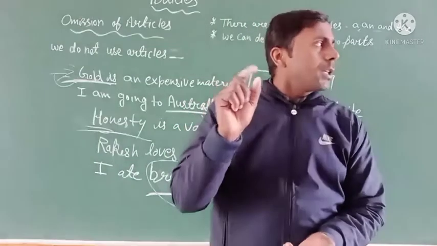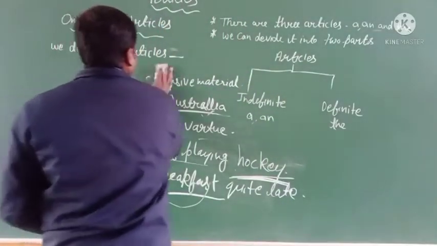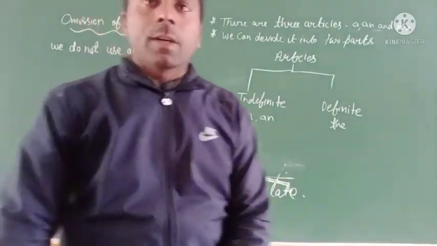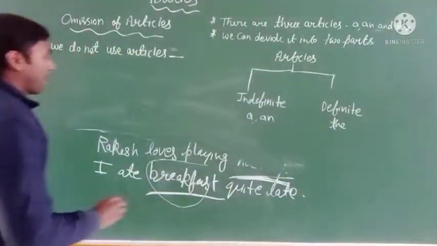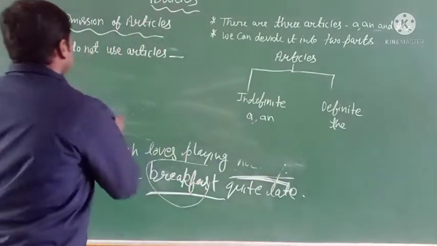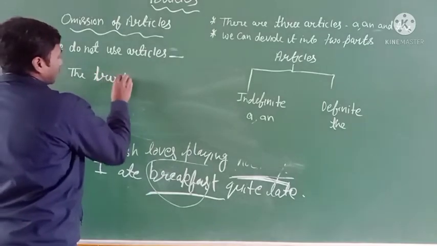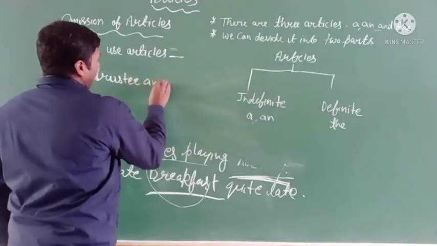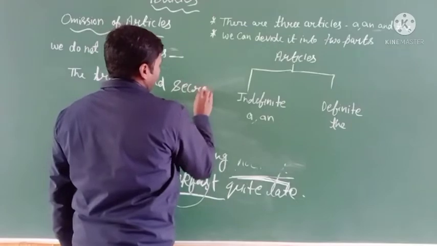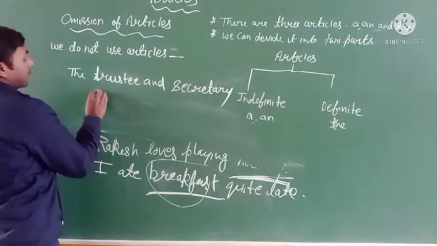In this sentence, I have written it on the board, so it is clear. Like: the trustee and the secretary. The trustee and secretary arrived.